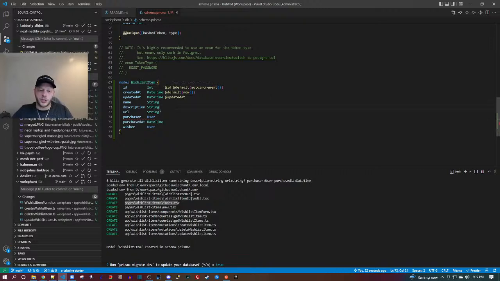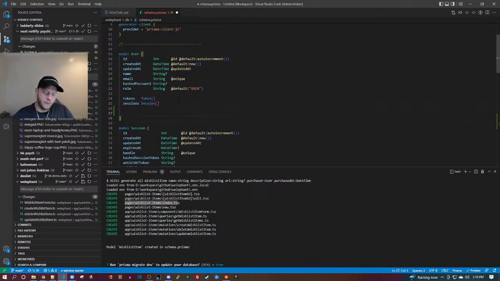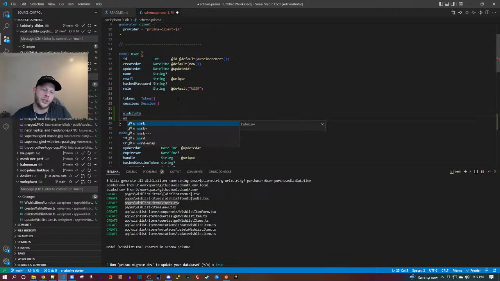What are you building? A wish list app. So I'll control click this, it'll hop over there. We'll say wish list items. I want to camel case these in this case.